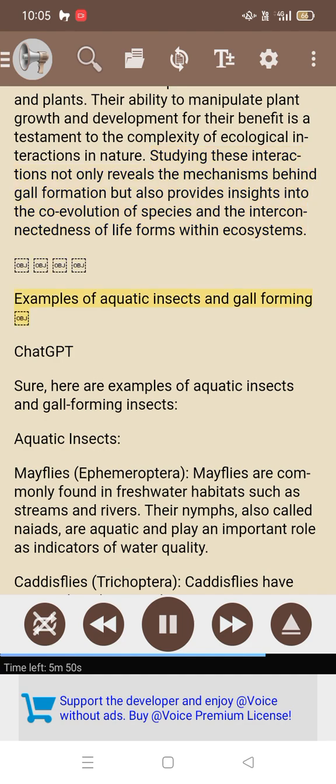Examples of aquatic insects and gall forming. ChatGPT: Sure, here are examples of aquatic insects and gall forming insects.